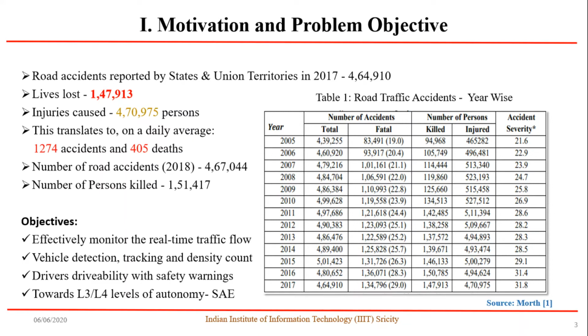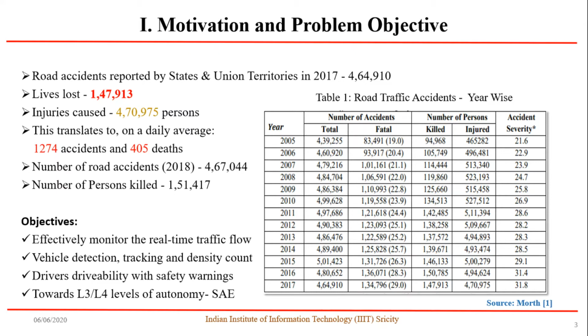In recent years like 2018, the total number of road accidents recorded were 4,67,044, leaving the persons fatalities as 1,51,417. With this motivation, we have come up with potential objectives in reducing accidents and providing driver safety.